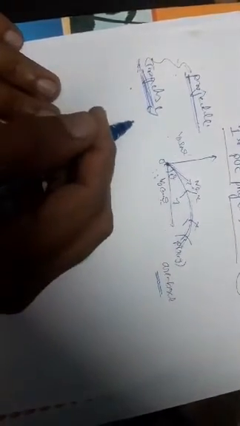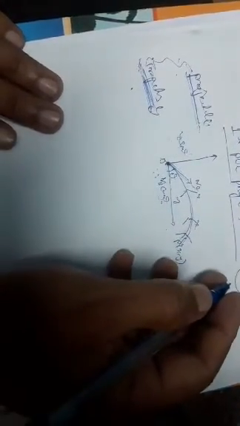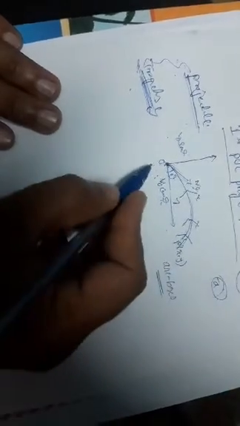In the horizontal direction, the body moves with a uniform velocity, and in the vertical direction, the body moves with a uniform acceleration. Acceleration is the rate of change of velocity. Finally, the body reaches a certain point P with coordinates (x, y) after a time t. This is the diagram and explanation of the path of a projectile.